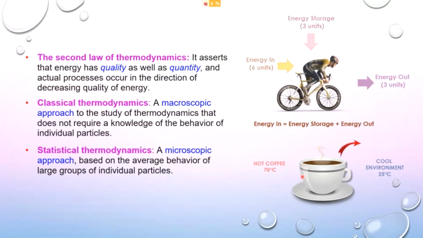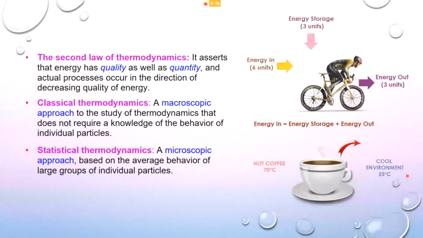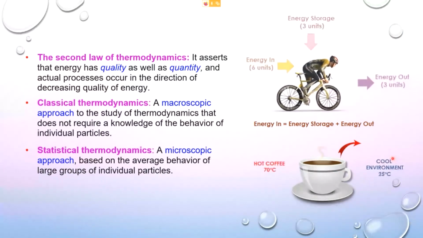There will be energy loss in the form of heat from the hot coffee to the colder air. The surrounding air will gain heat energy, and the cup of hot coffee will lose heat energy.